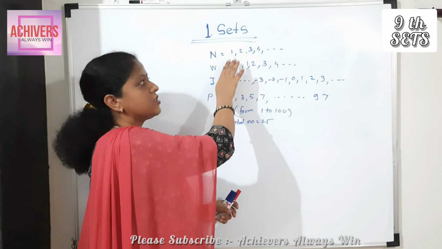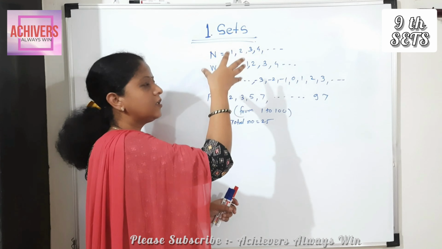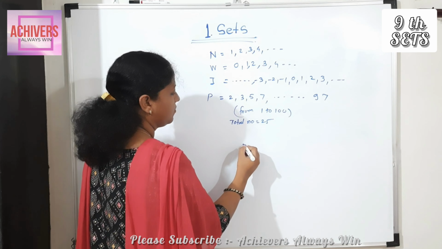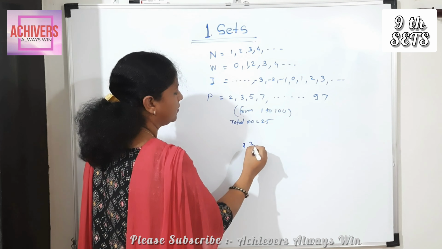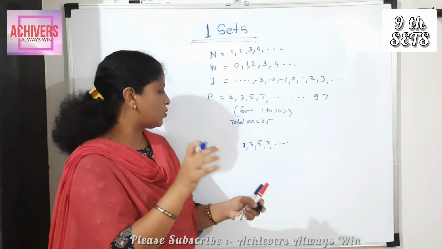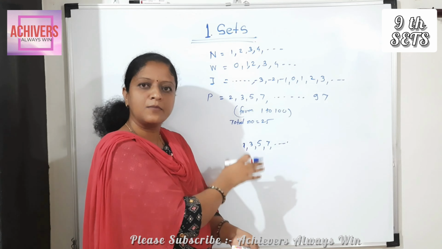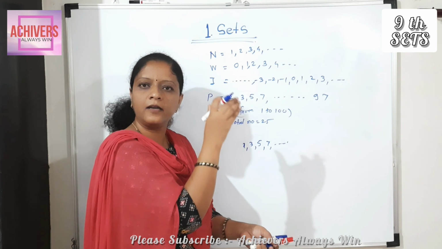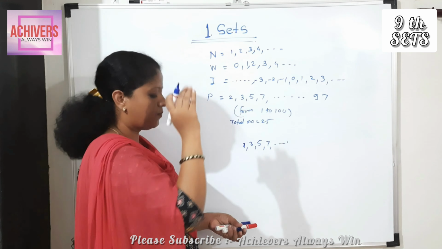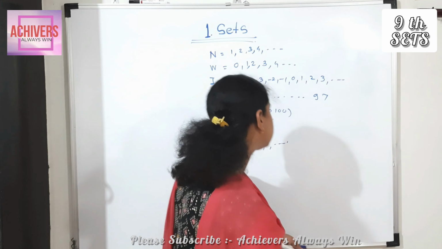We know the natural numbers 1, 2, 3, 4. And find out the odd natural numbers. Which are the odd natural numbers? 1, 3, 5, 7 and so on. All students write the same numbers. Means that collection is well defined. So it is called the set. Okay. So first, definition of set.